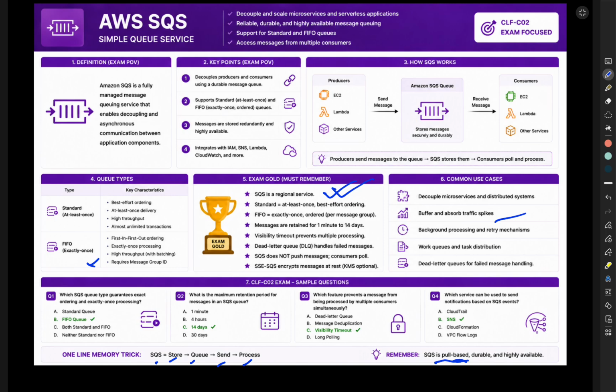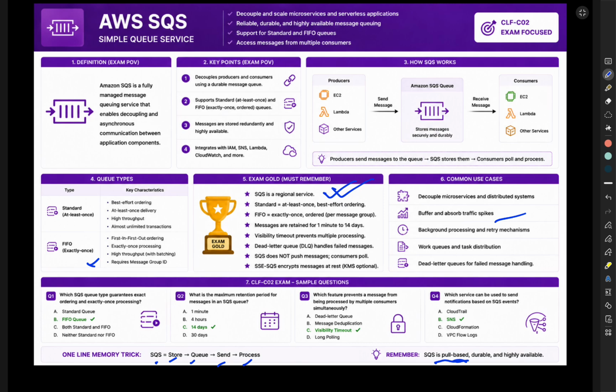Applications place messages into a queue. Other applications process those messages later. Now, let's have a look at the key points. SQS helps decouple producers and consumers. Messages are stored very safely in SQS, and it is managed by AWS. It integrates with many AWS services: IAM, SNS, Lambda, CloudWatch.